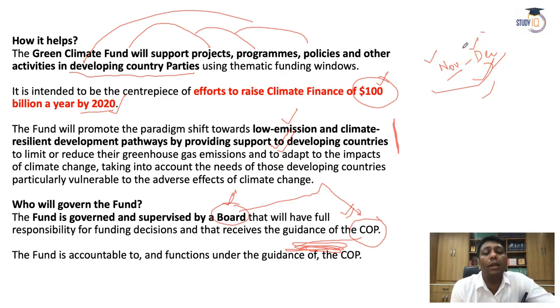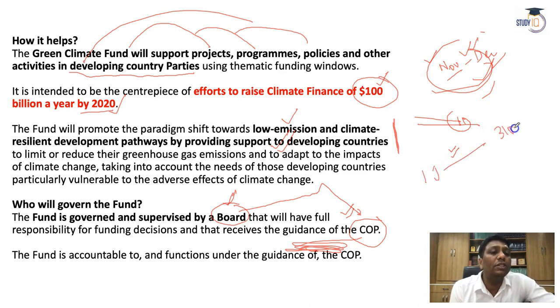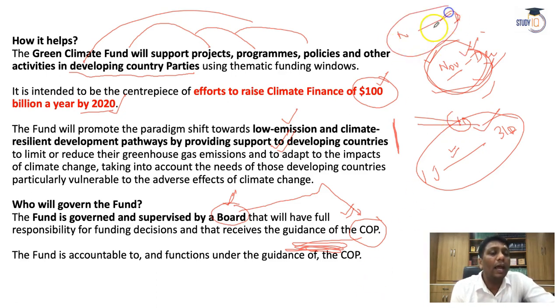You know why in November and the beginning of December? The reason is, guys, around 11 months have passed within the year. So ultimately, the countries' contributions in the last 11 months, they all will come and sit together and discuss here. Then the next phase, the one year provision, will start from 1st January to 31st December. So how much carbon credit you earned, how much carbon emission reduction you have done. That is the reason every year, if you read the newspaper, or if you have been preparing for the last 3-4 years, you know very well, guys, every year in November and December there are summits, meetings under UNFCCC.